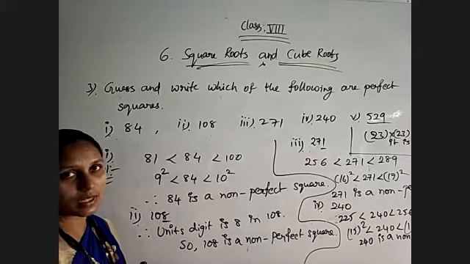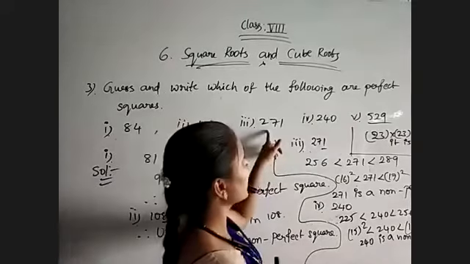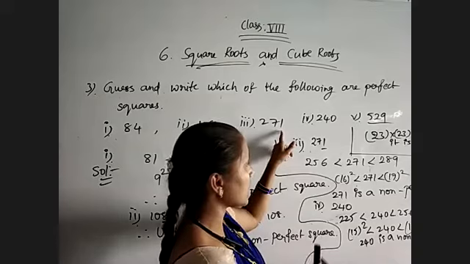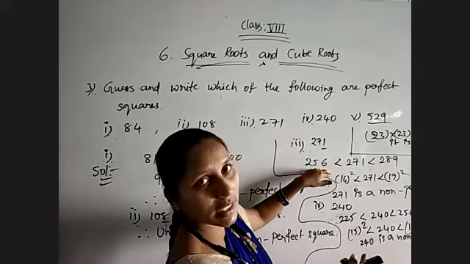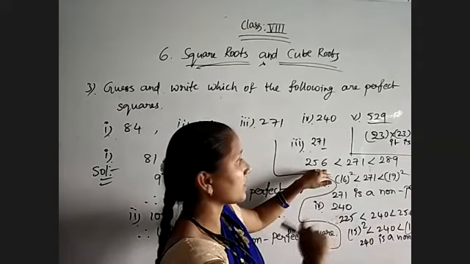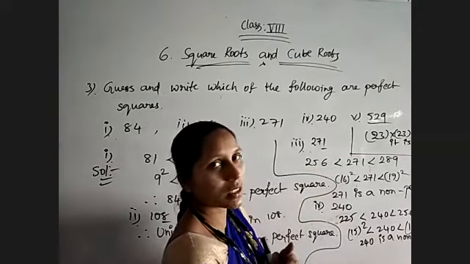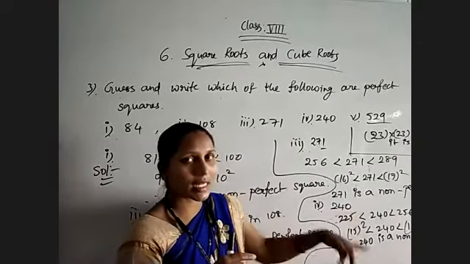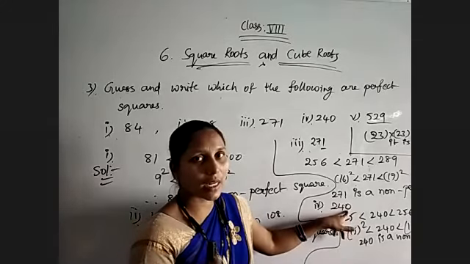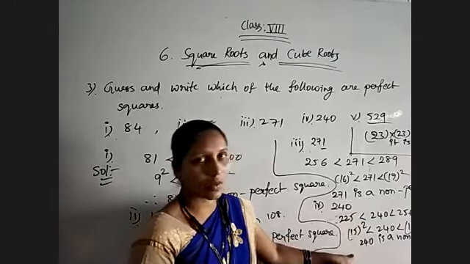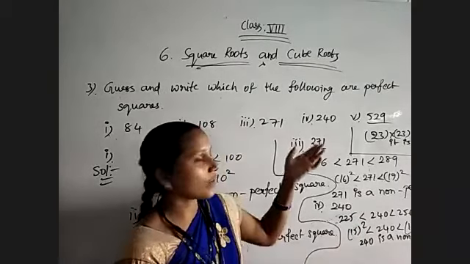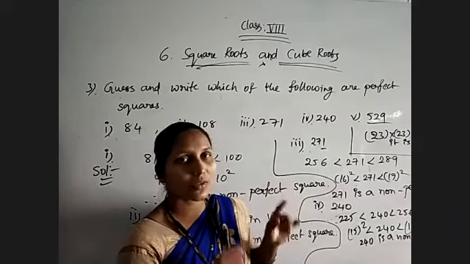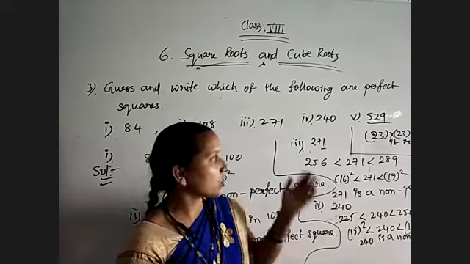Now, 271, even though it is having 1, is not a perfect square because it is lying between 256 and 289. So the numbers which are between 256 and 289, all those are non-perfect squares. Okay, coming to 240, if the number is having an even number of zeros, then only it is a perfect square. Here we are having only one zero, so it is not a perfect square. And coming to the last one, 529 is the square value of 23. 23 into 23 equals 529. That means 23 square is equal to 529. So that is a perfect square.